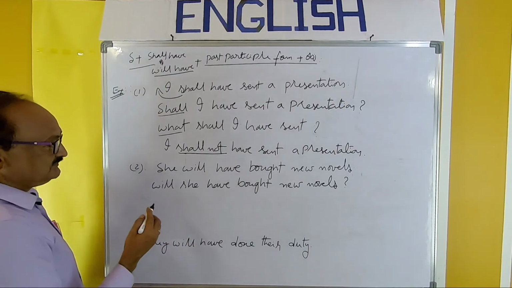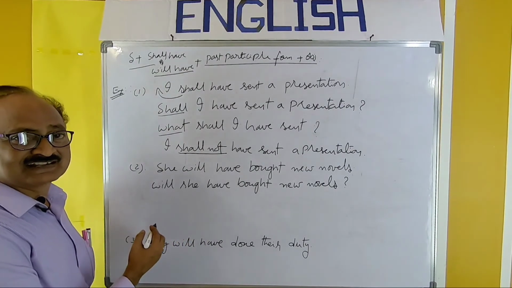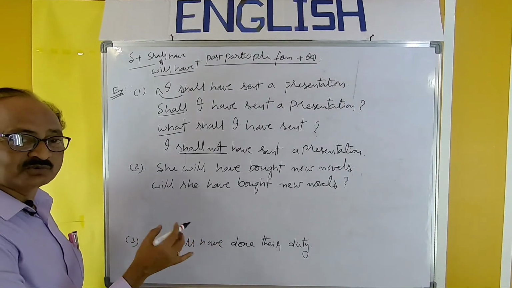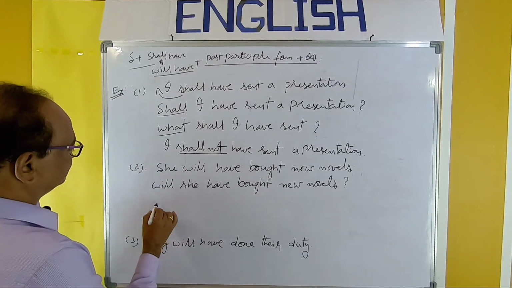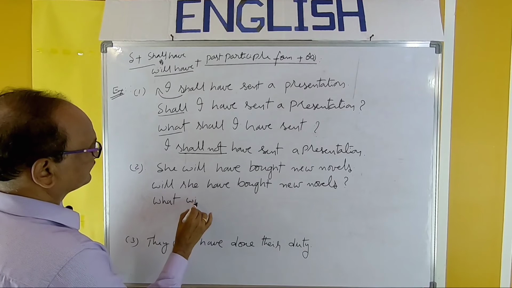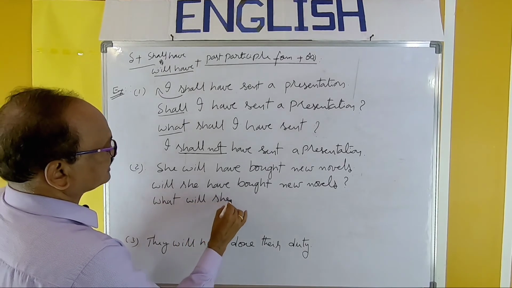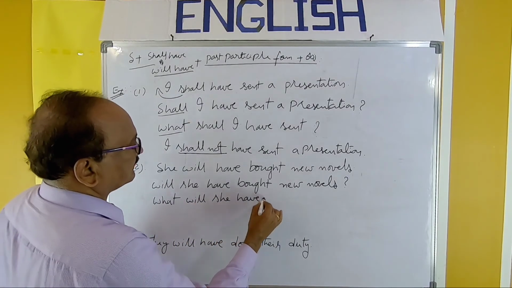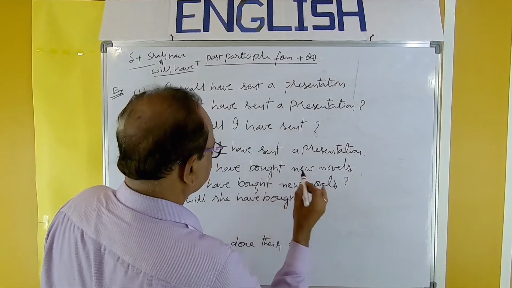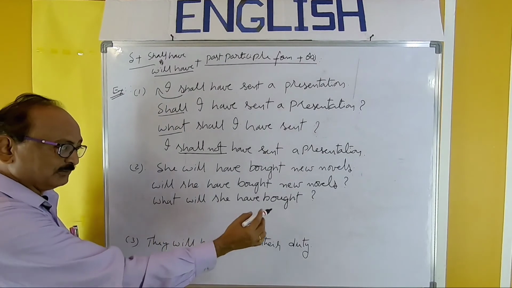Next, a question beginning with an interrogative word or WH word. You can use what or who. What will she have bought?